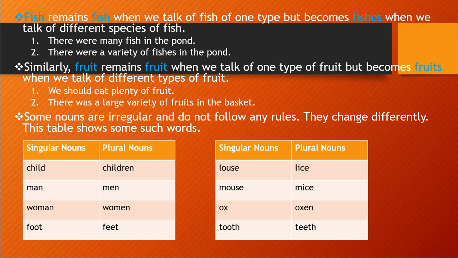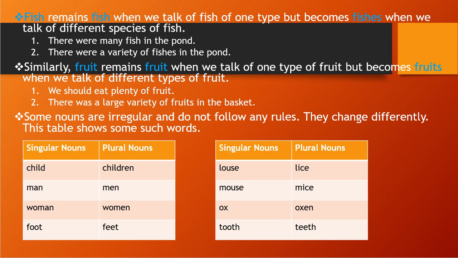And in the last, there are some nouns which, if you convert them to plural form, will not follow our rules. They are not following any rules. So some nouns are irregular. We call them irregular nouns, and they don't follow any rules. They change differently. I have written down, like child, we will convert as children. Whatever we have discussed, that rule cannot be applied here.